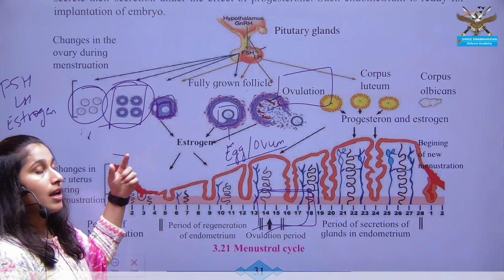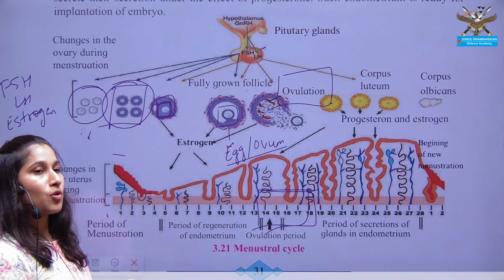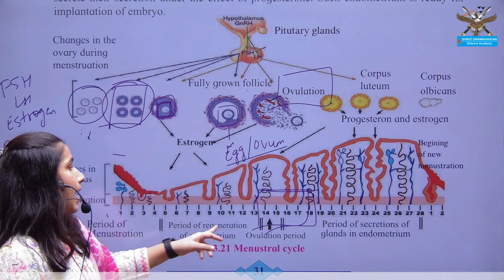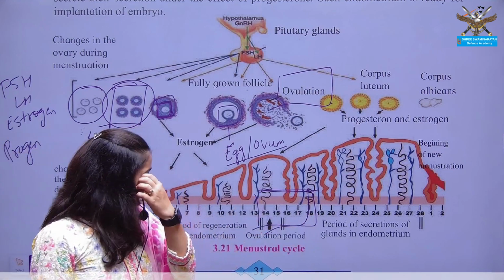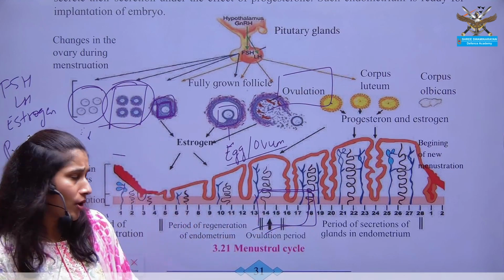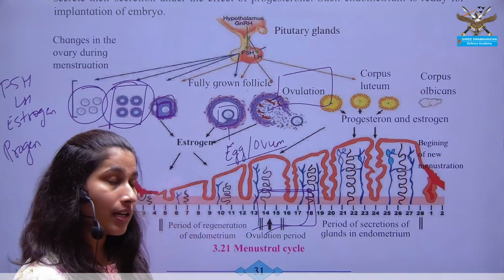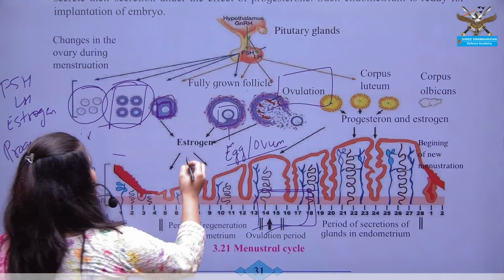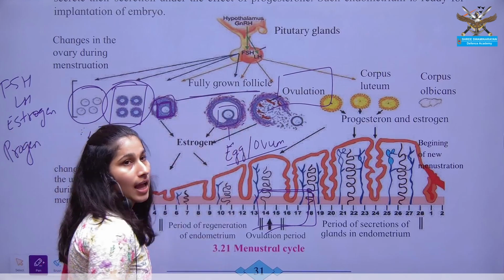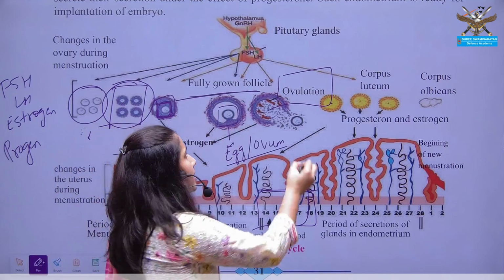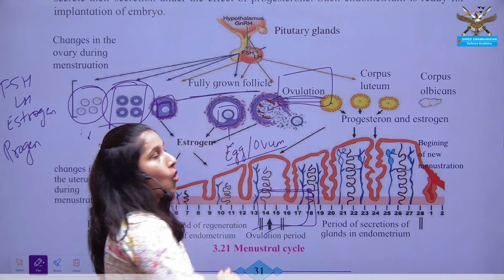It continues the process of development between the range of 14 to 18. At the 14th day, the egg is released from the fully grown follicle, and this release of egg is known as the process of ovulation.